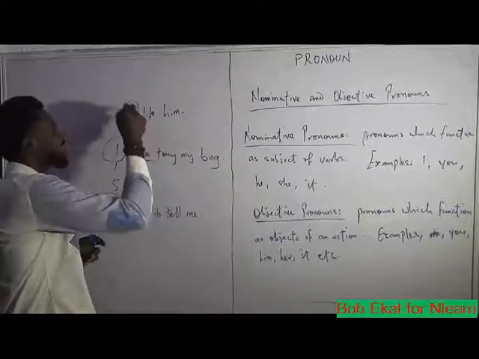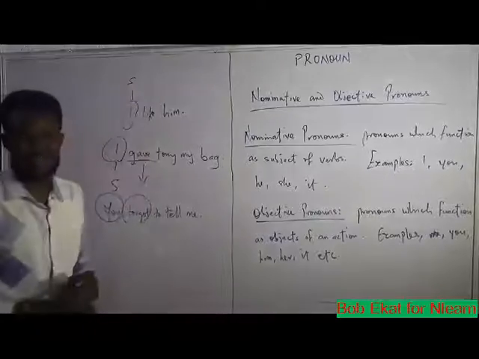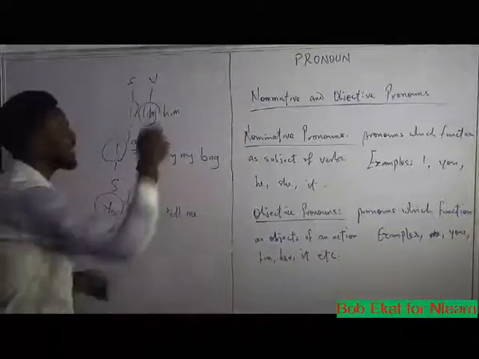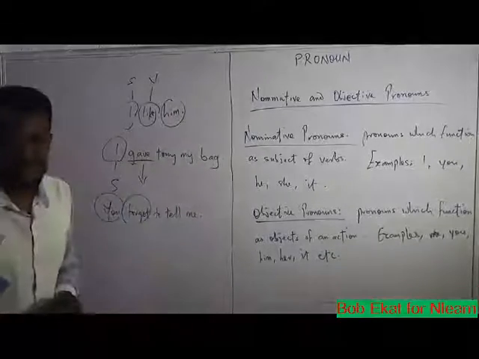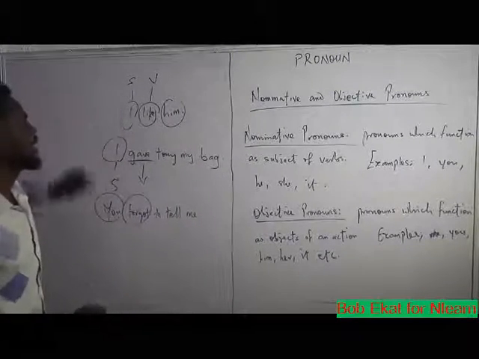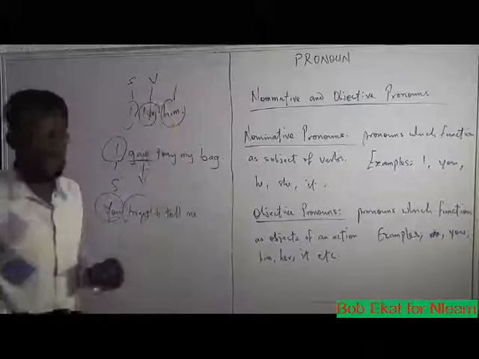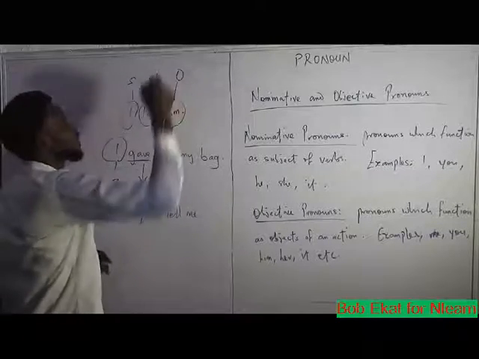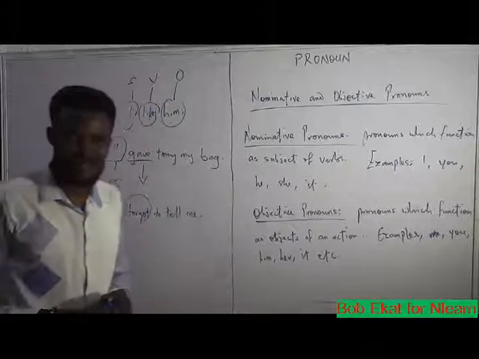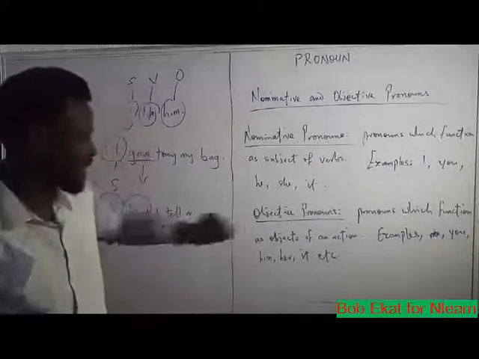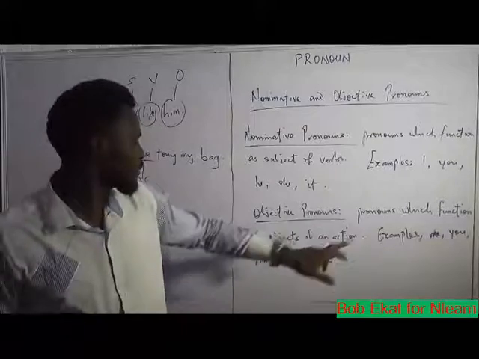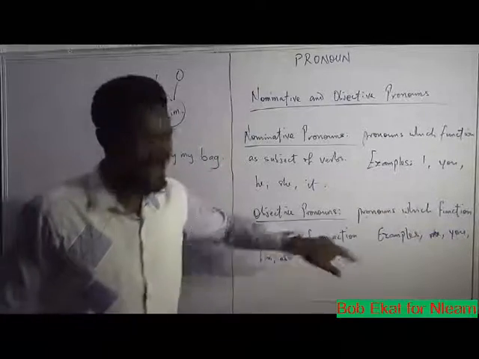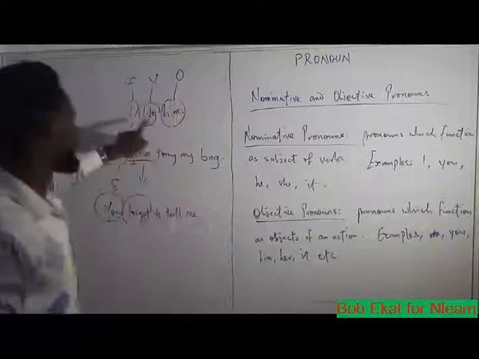I here is the subject, like is the verb, and him is what? Him is the object of this sentence. Object. Are you following? Like the definition here says, such pronouns function as objects of an action. What is the action here?